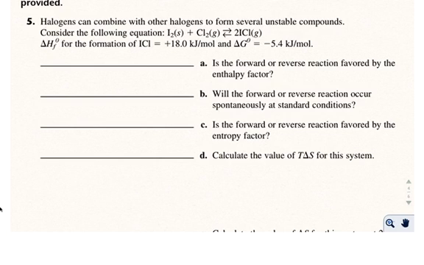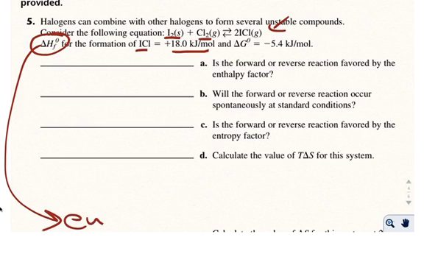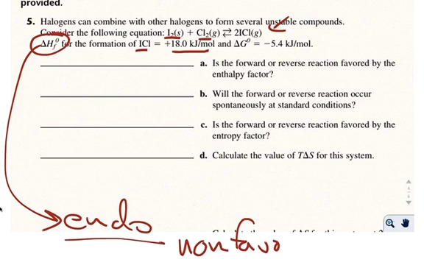So let's actually look at some numbers and values. And again, most of our changes in enthalpies or changes in entropies are going to be from tables. So we're going to have to evaluate what they mean. We don't derive them very often. So let's look at an example here. We have a chemical equation. We have iodine as a solid and chlorine as a gas, making iodine chloride as a gas on the other side. Now it says the enthalpy of formation for the iodine chloride is a positive value. Remember what that positive change in enthalpy of formation means? That means it's endothermic. And again, endothermic reactions generally are not favored, because we have to put energy in.